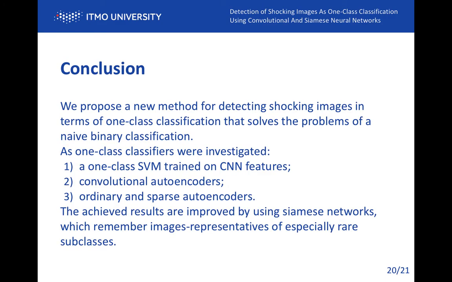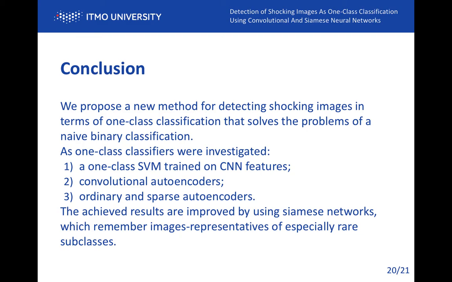In this paper, we suggest a new method for shocking image detection. It includes using one-class classifiers for learning a representation solely of shocking images and a Siamese network for handling the different and rare subclasses of shocking images. We use several methods of one-class classification, namely convolutional autoencoders, sparse autoencoders with pre-trained convolutional neural networks, and one-class support vector machines with a pre-trained convolutional neural network.